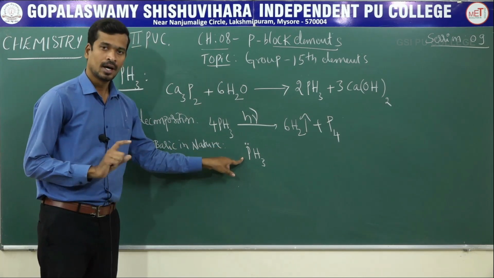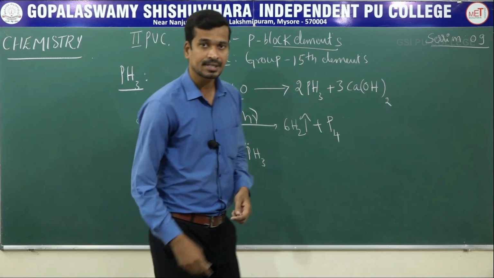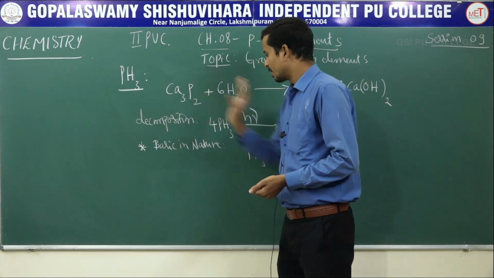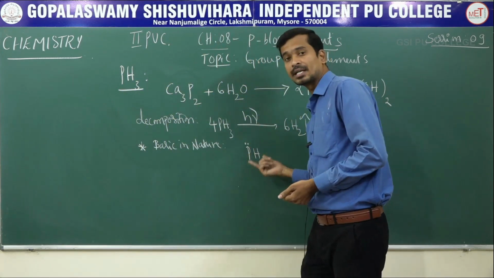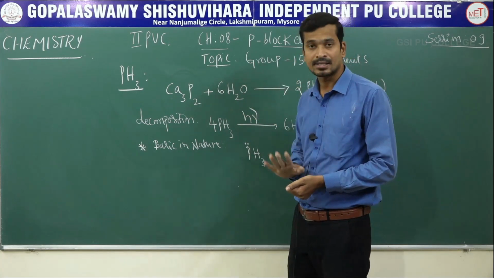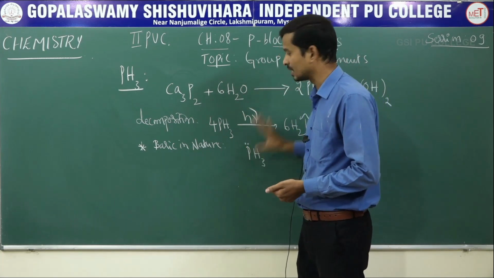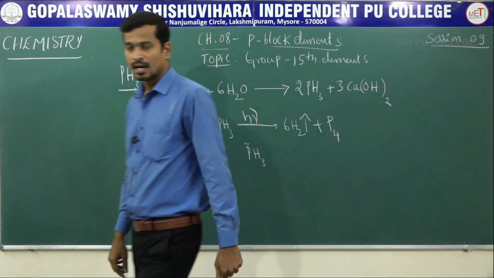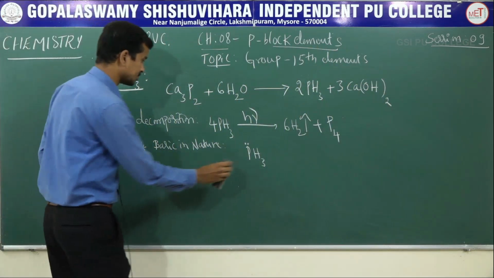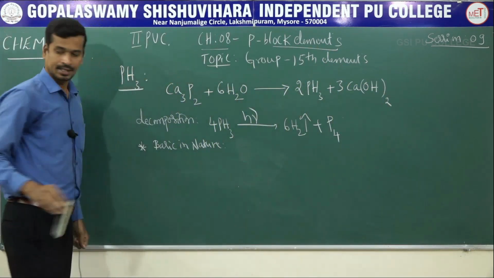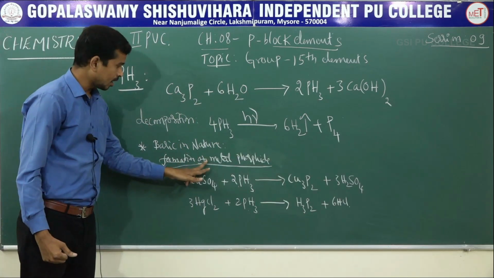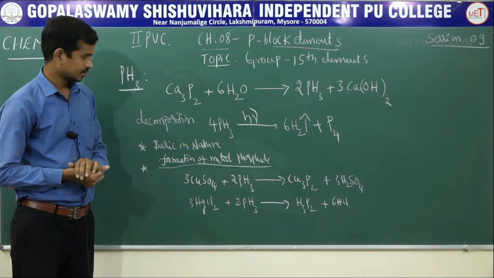Hence, phosphine is basic, which means it acts as a Lewis base. It's basic in nature. Okay? Next, another important property, formation of metal phosphides.